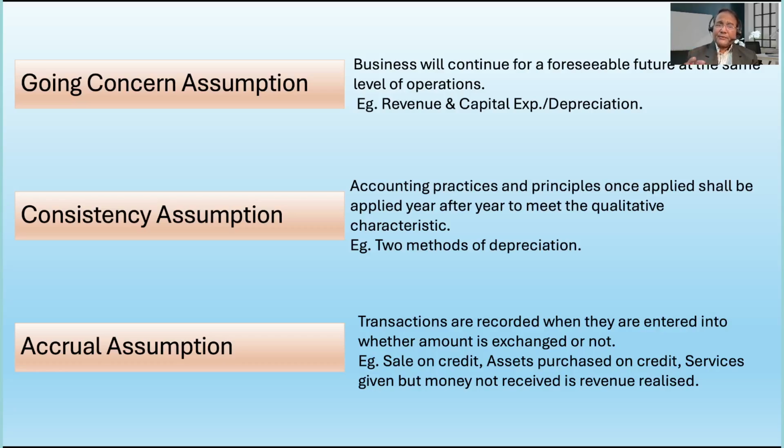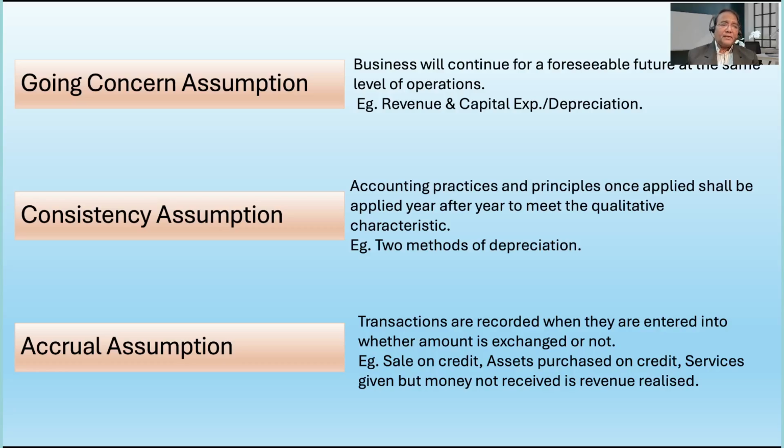So it is understood that the organization is going to continue for a longer period of time, but there is a foreseeable future. Accordingly, the books of accounts are maintained, and capital or revenue expenditures are treated accordingly.